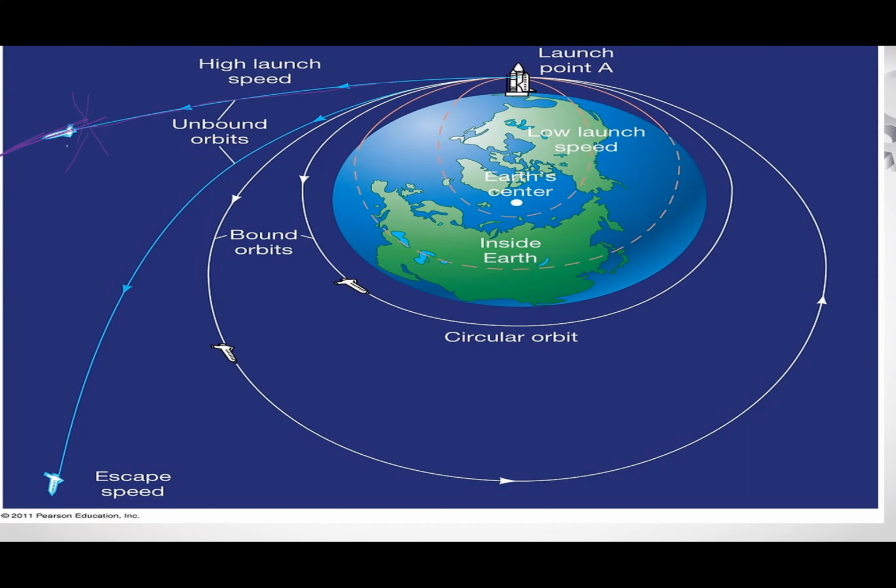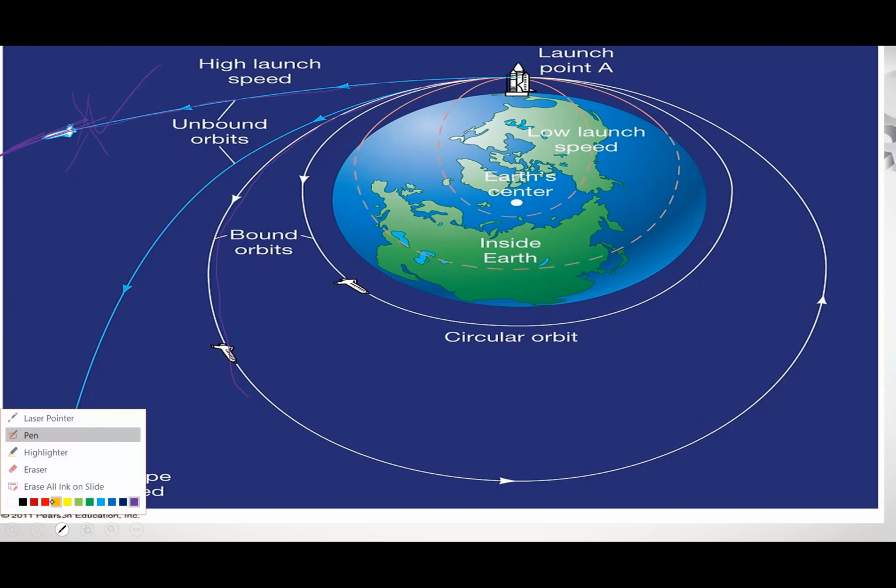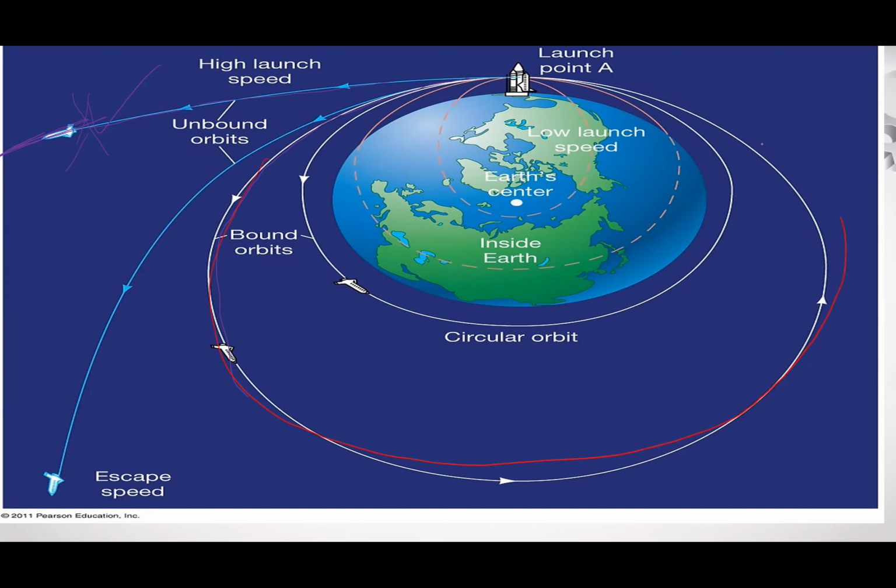This is a very high velocity, so it is not just escaping. If this velocity is lower, the body starts rotating around the Earth, so it does not escape. In this case, not escape.